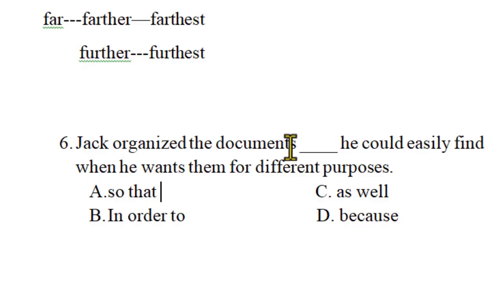Jack organized the documents in order to find them easily. Jack organized the documents so as to find them easily. Jack organized the documents to find them easily. The result is the same, but the structure that we use is completely different. That's the logic behind this. Because this is not a reason, and this is not actually a conjunction, C and D are not the answer here.